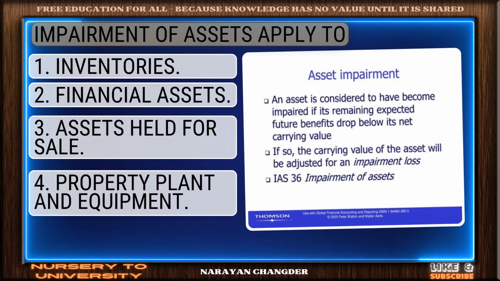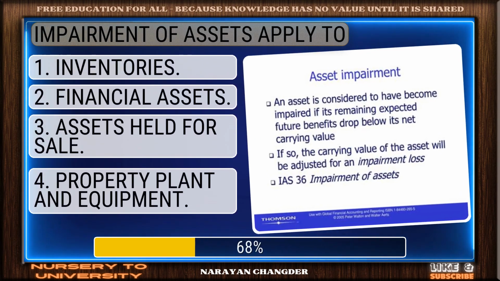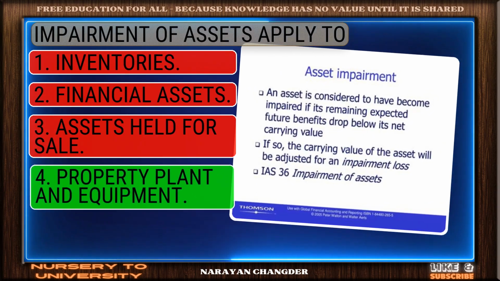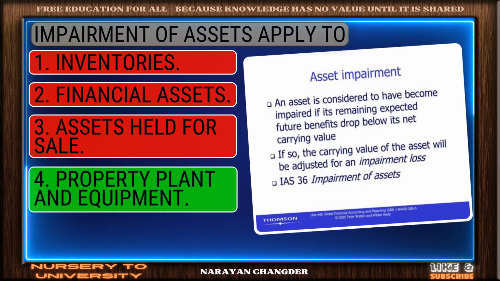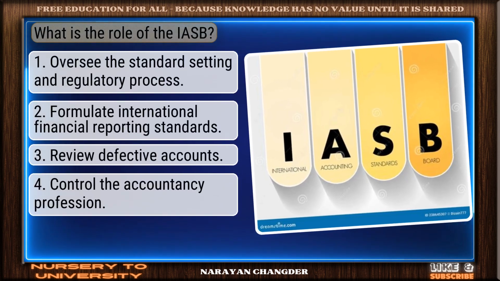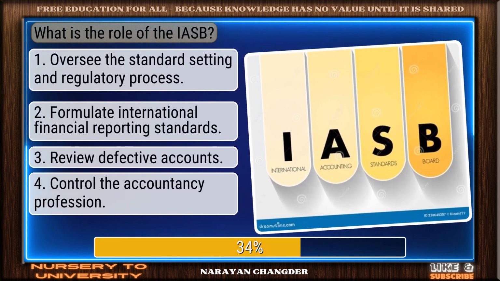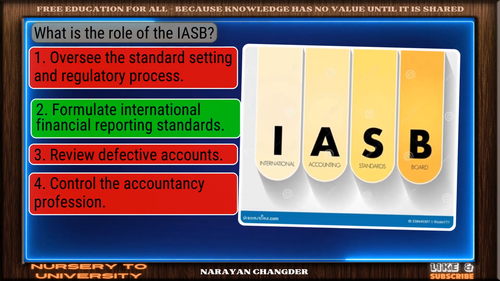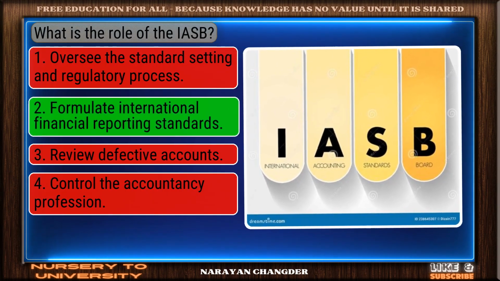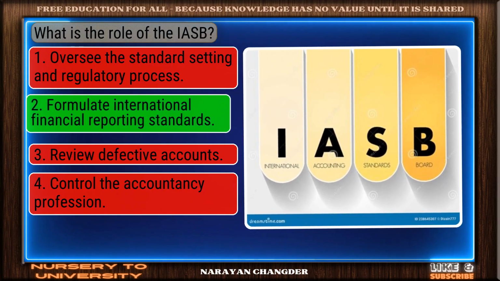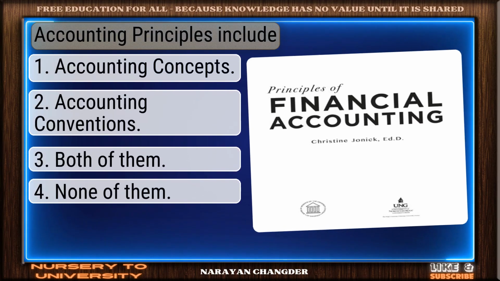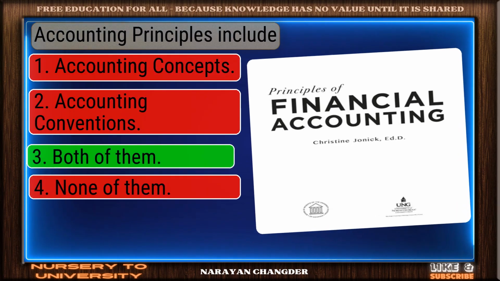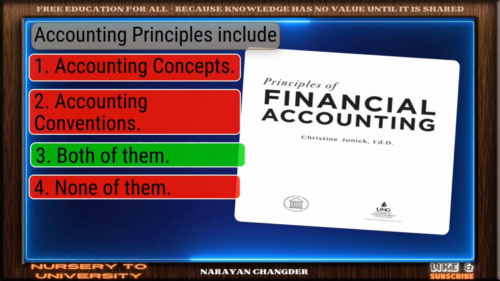Impairment of assets applies to. Correct response. Property, plant, and equipment is the most accurate answer. What is the role of the IASB? On track. Formulate international financial reporting standards is the correct answer. Accounting principles include. Sharp thinking. Both of them is the right choice.